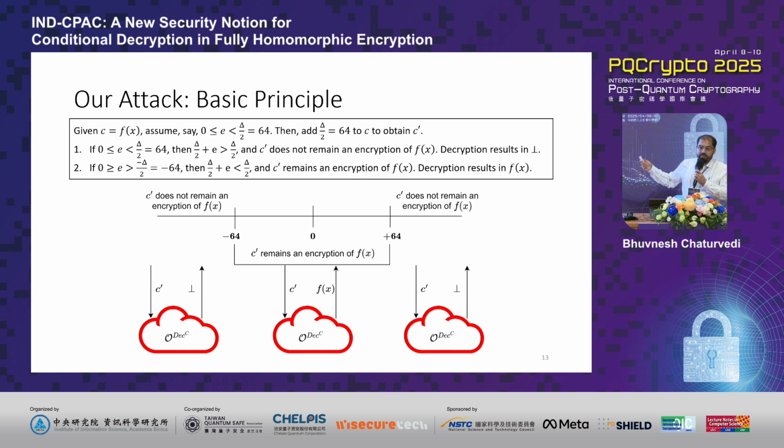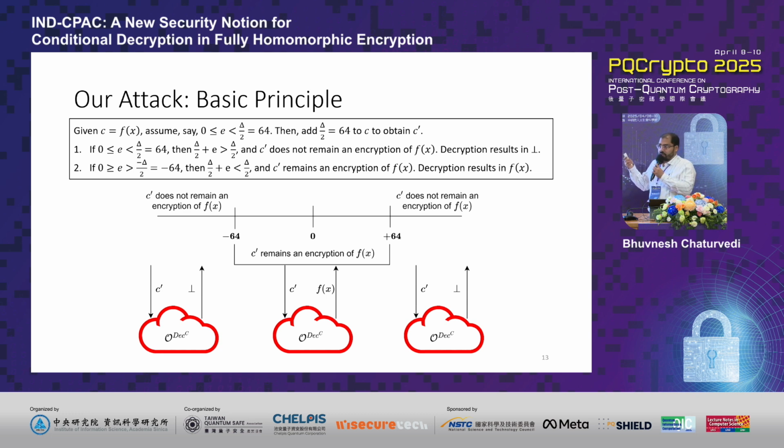And in the previous slide, we saw that once this error value crosses the final threshold, the ciphertext ceases to be an encryption of f of x, given that it decrypts to a value that is different from f of x. In this case, if you were to forward this ciphertext or query this ciphertext onto the conditional decryption oracle, the decryption oracle simply rejects this ciphertext and outputs a bot.